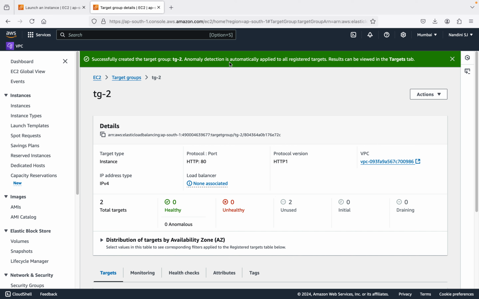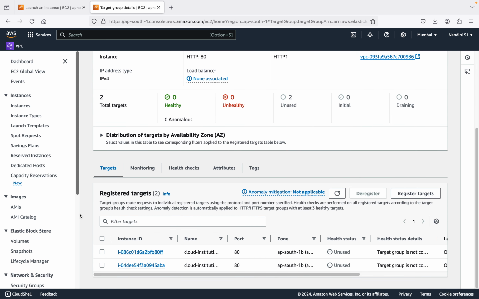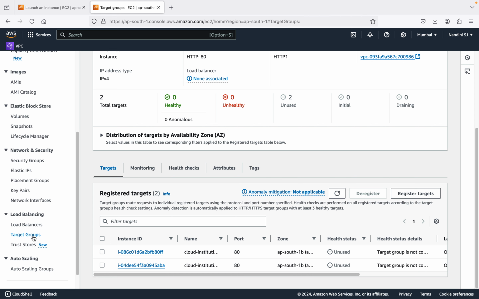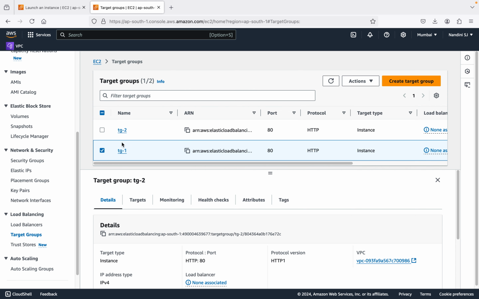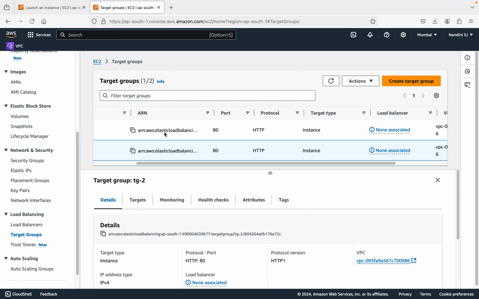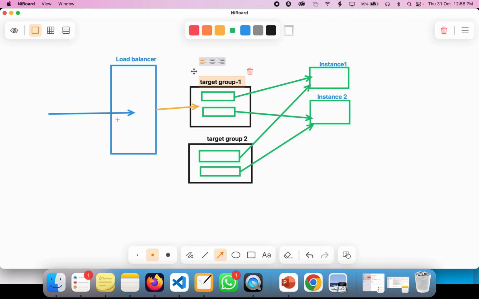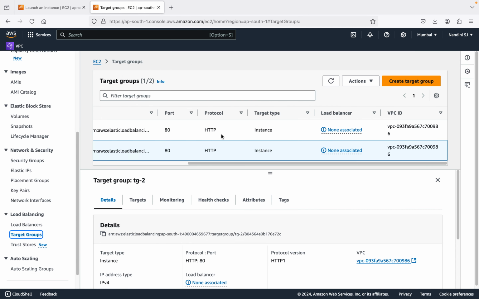Anomaly detection is automatically applied to all the targets. Okay, so some kind of notifications, right? So now we have the target groups here. Target group 1 and target group 2 are not associated with any load balancer. As per the diagram, if you want to associate them with load balancers, you can do it, but it is not required for now.